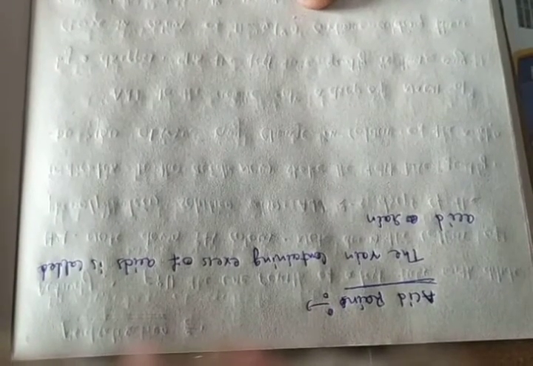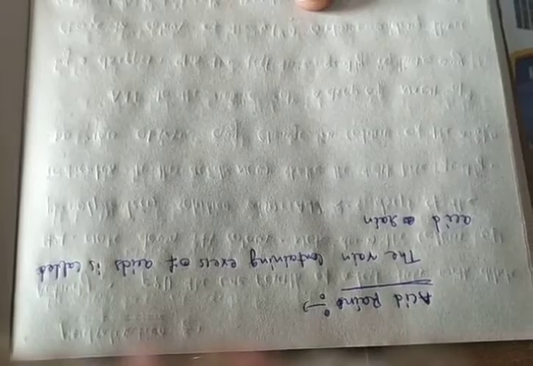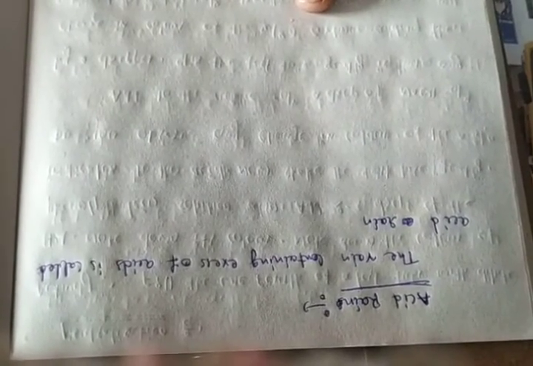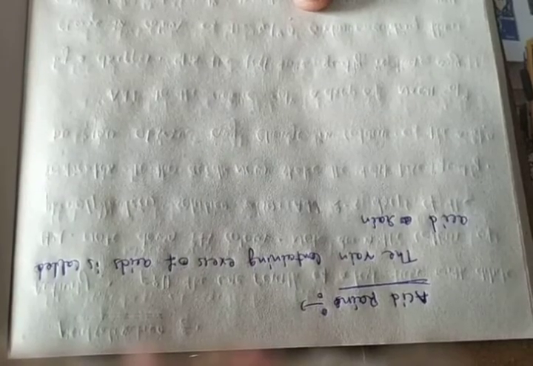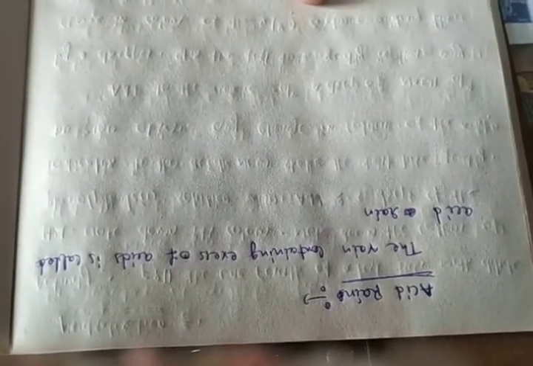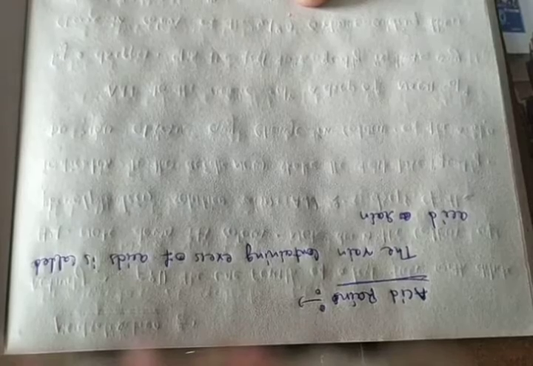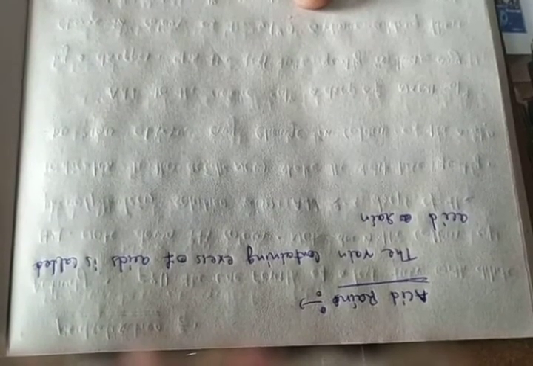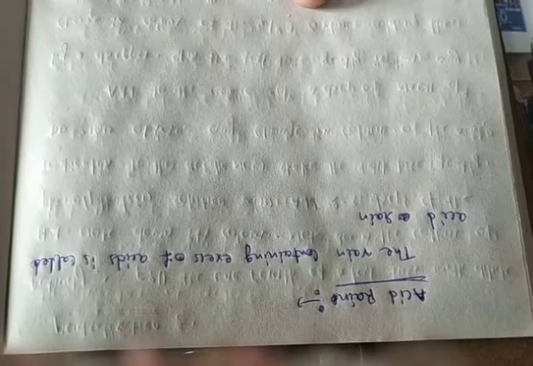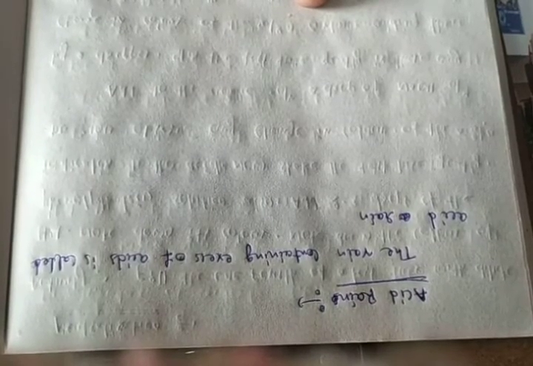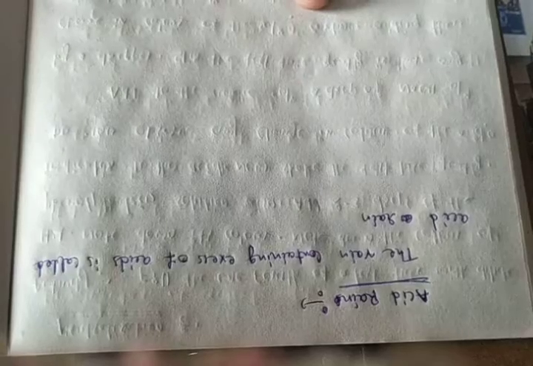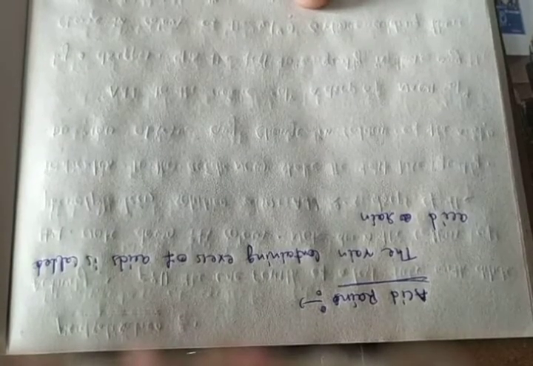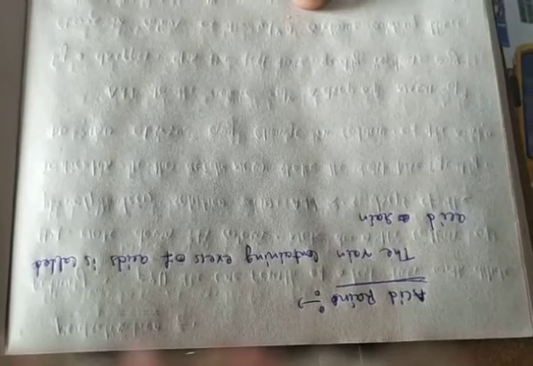The rain becomes acidic because of CO2, SO2, NO2, which are released into the air as pollutants. Carbon dioxide, sulfur dioxide, and nitrogen dioxide dissolve in raindrops to form carbonic acid, sulfuric acid, and nitric acid respectively.